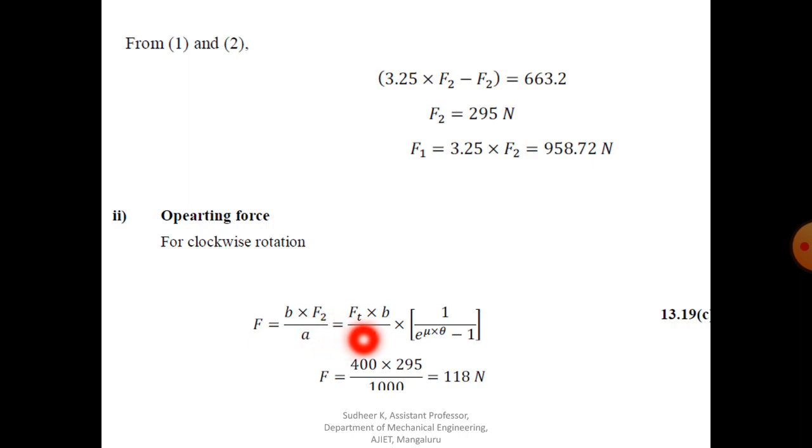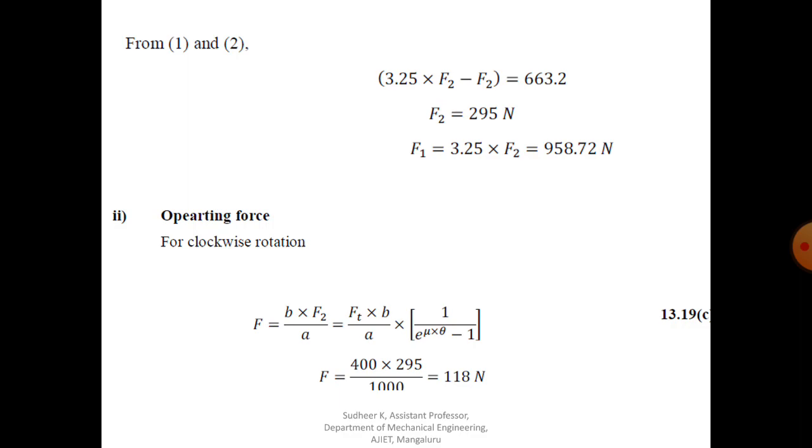So F equal to, the value of B is 400, and the F2 value we just now calculated, that is 295 Newton, and A. So A you just check in figure A on page number 270.